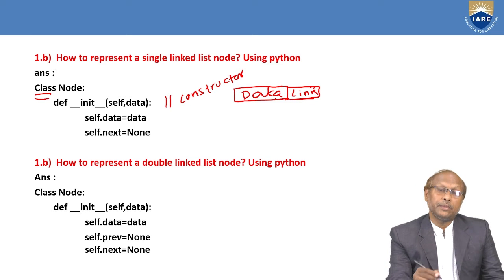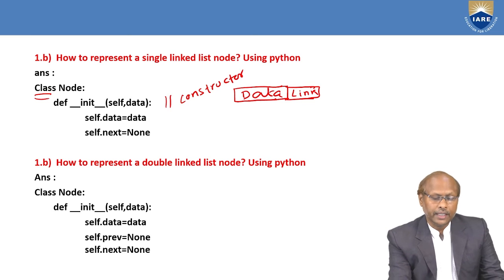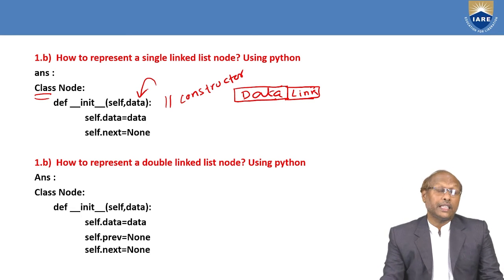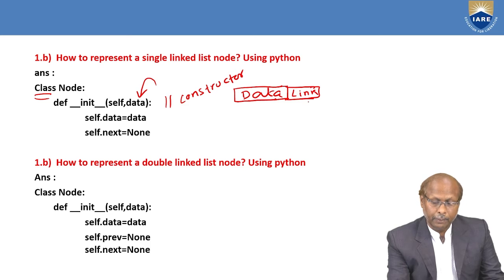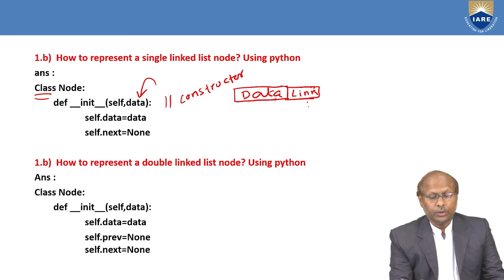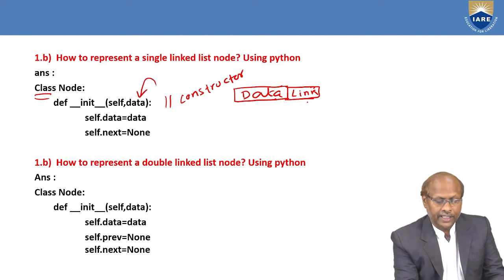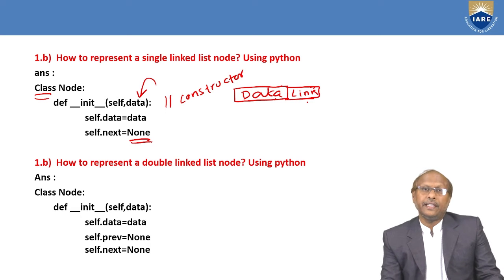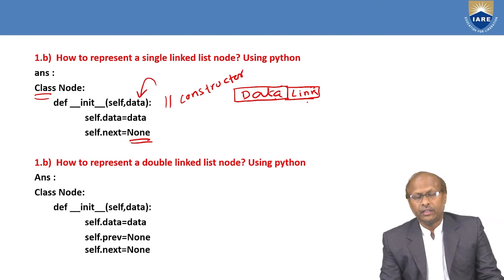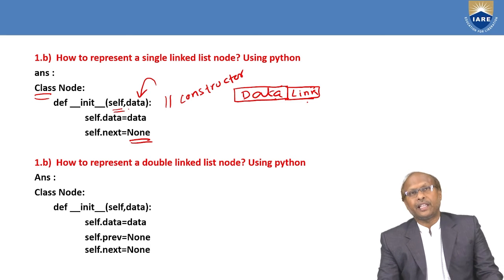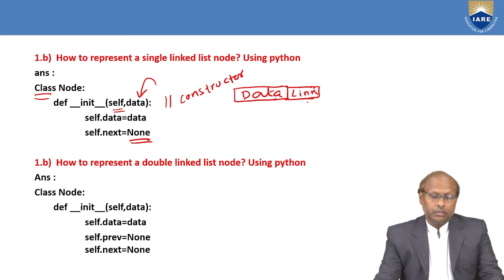So whenever object means node is created, the constructor will be called. There through the constructor you are passing the data and the data will be stored in the node, because I told you in every node you are having data part as well as the link part. The data part is the real data and the link part is the address of the next node. So what is the address of the next node? The address is not known. So if you do not know, then write here none. That's why when you are writing using object-oriented way of Python, there is a built-in keyword called self for any member of a class.